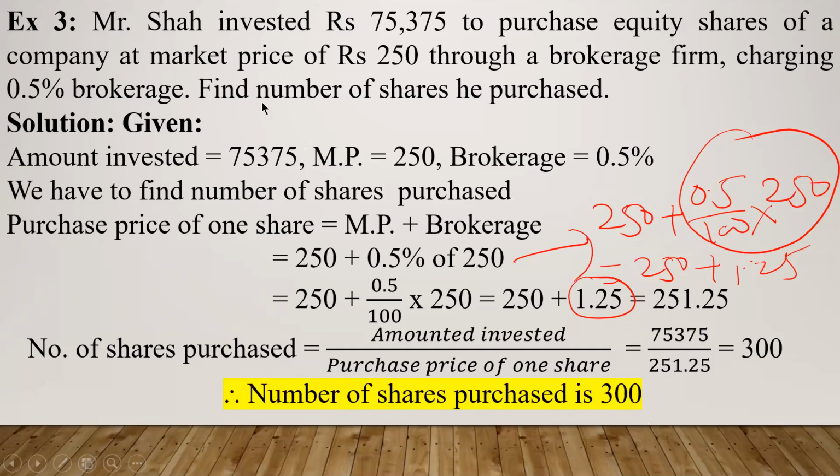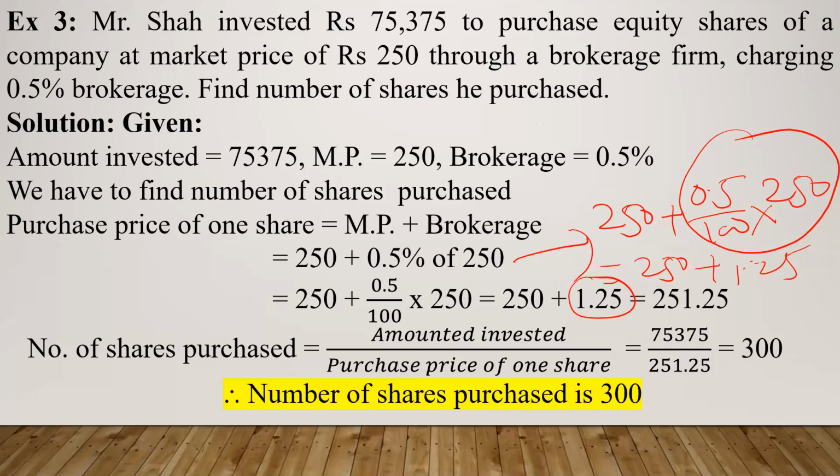Okay. So once again, I will quickly repeat this. How much amount was invested here? 75,375. Market price was given 250 and the brokerage was given 0.5%. We have to find out number of shares purchased. So first of all, we have to find out what is the purchase price of one share. Unless we know that, how will we find out how many shares are purchased? Okay, so first we will find out the purchase price of one share.